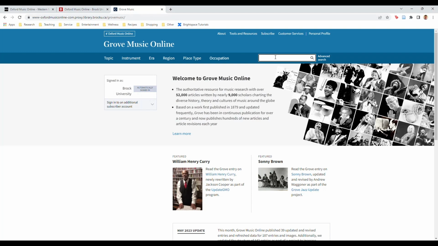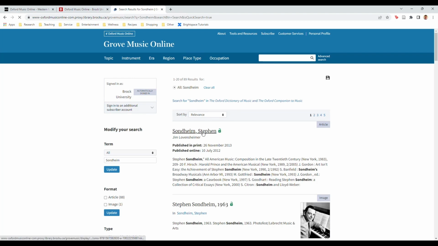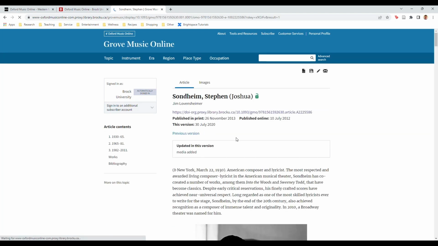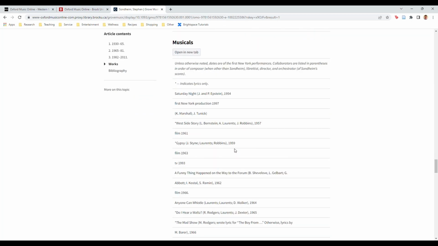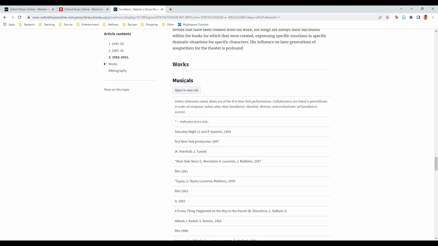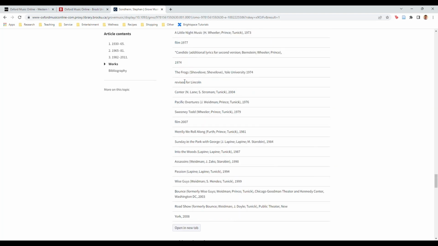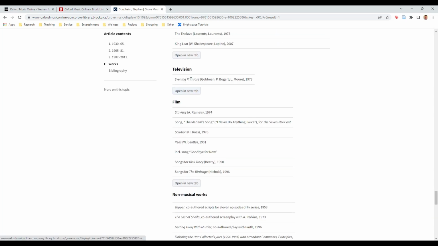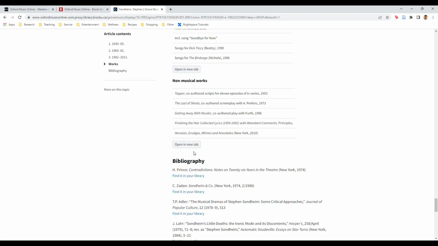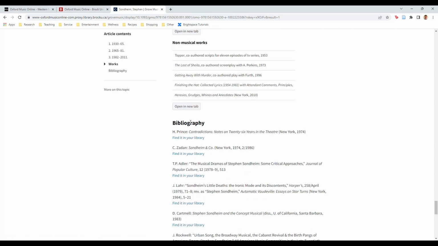Let's try searching for Stephen Sondheim. You'll find a biography. Scrolling down, there's a list of works listed by genre: musicals, incidental music, which refers to music for spoken plays, music for TV and film, and some non-musical works. There's also a bibliography. One note of caution here: Grove articles are not updated very often, so the bibliographies are likely to be out of date.